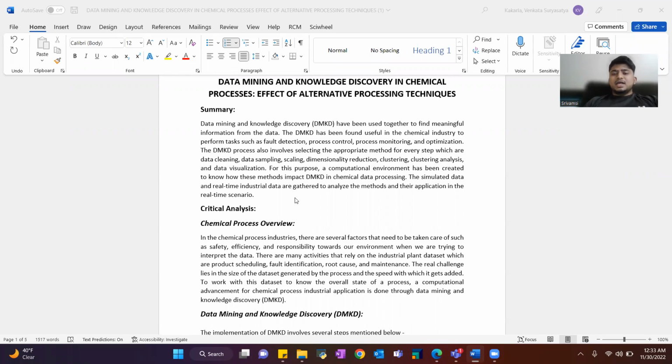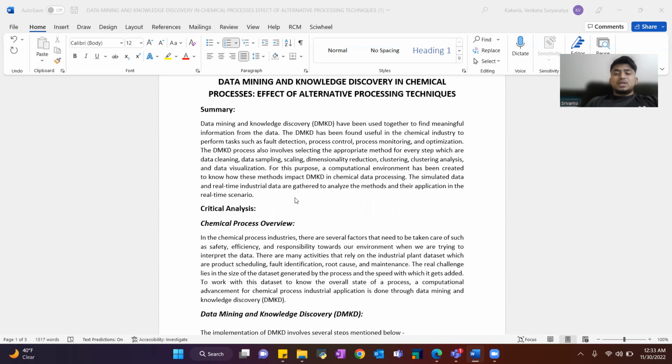DMKD has been found useful in the chemical industry to perform tasks such as fault detection, process control, process monitoring, and optimization. The DMKD process also involves selecting the appropriate method for every step, which are data cleaning, data sampling, scaling, dimensionality reduction, clustering analysis, and data visualization. For this purpose, a computational environment has been created to know how these methods impact DMKD in chemical data processing. Thus, simulated data and real-time industrial data are gathered to analyze the methods and their applications in real-time scenarios.